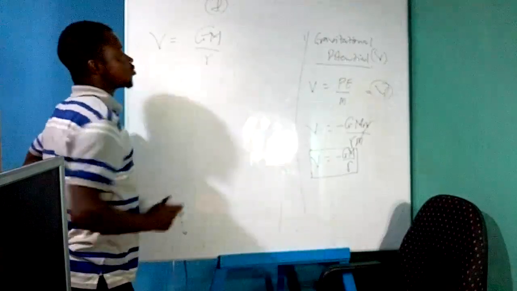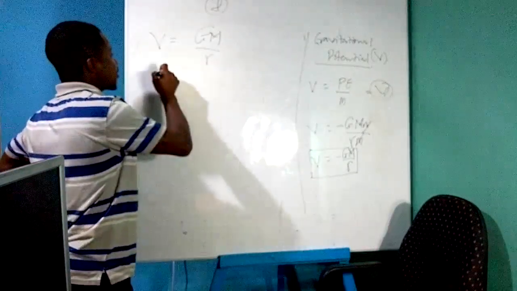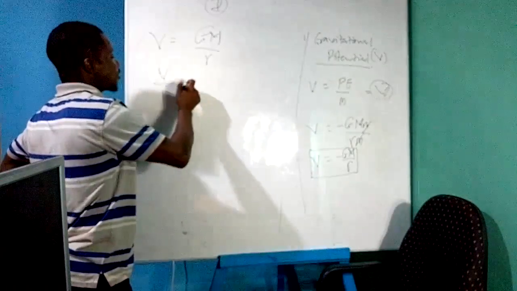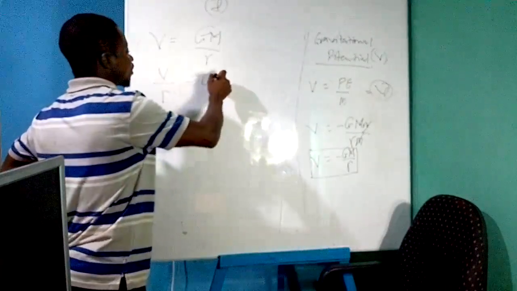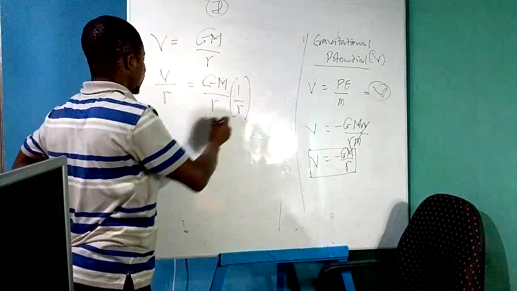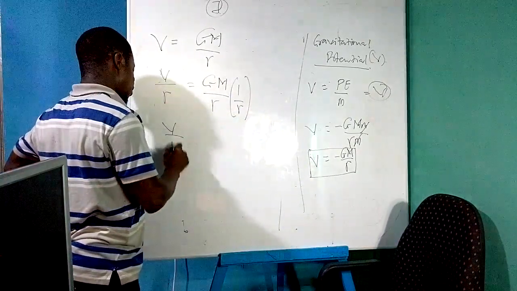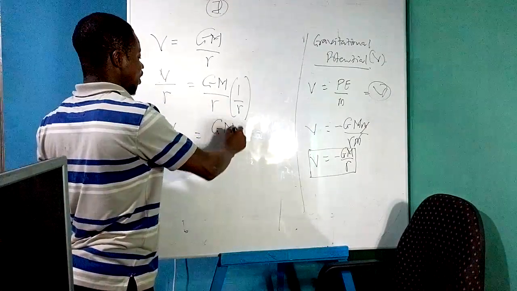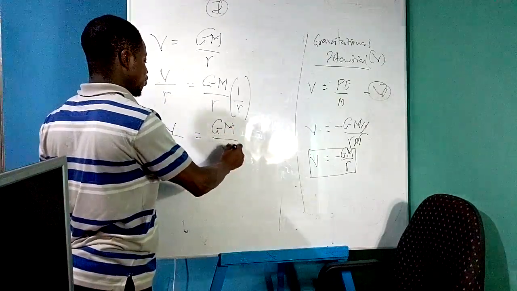Let me multiply through this formula by 1 over R. So I'm going to get V over R is equal to G capital M over R all times 1 over R. So this is going to give me V over R is equal to G capital M over R squared.